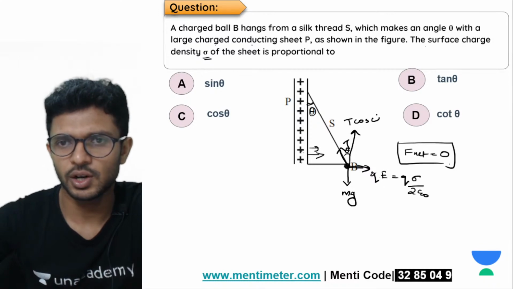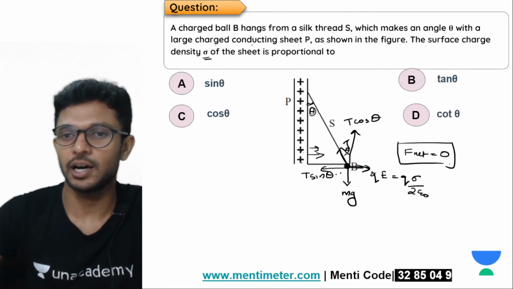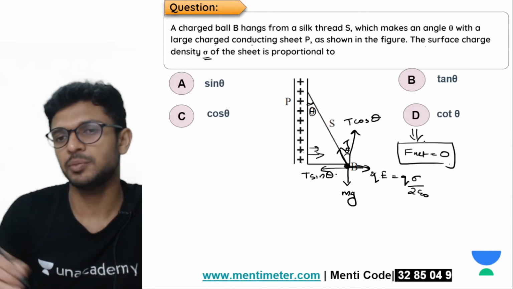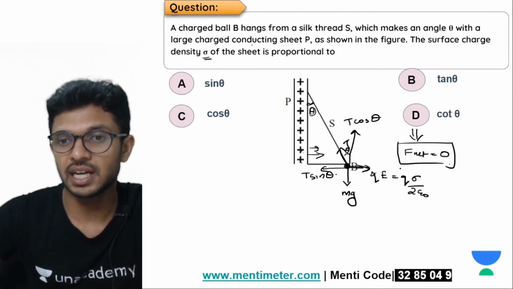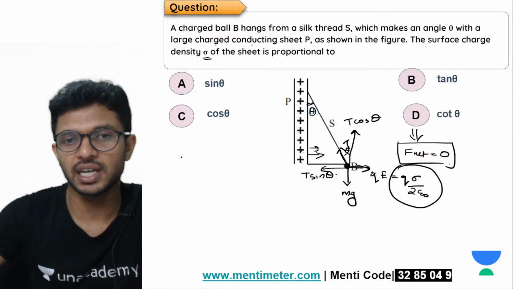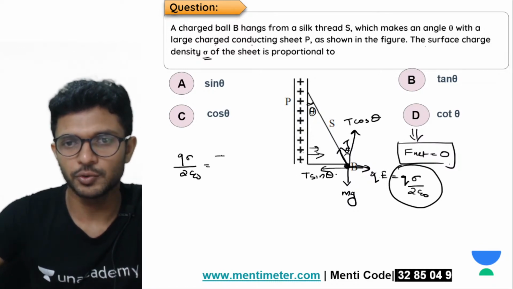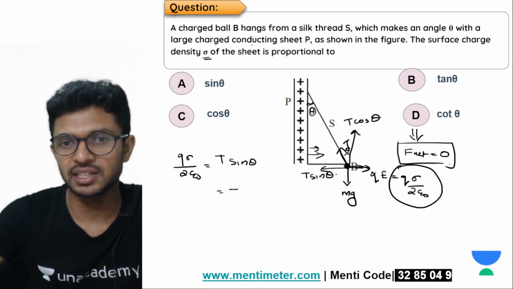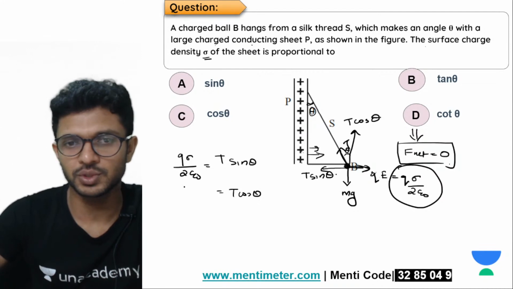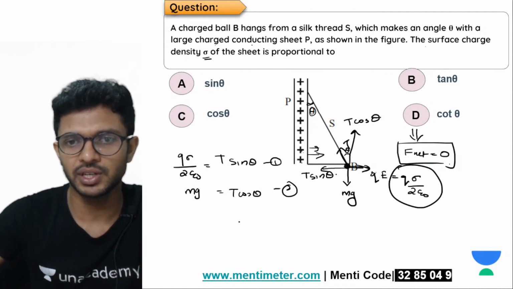So this is T cos theta. And this will be the T sin theta component. Now look at the statement given in this question, that net force is 0. This means the force towards the right, that is q sigma by 2 epsilon 0, is equal to the force towards the left, T sin theta. Force in the upward direction, T cos theta, is equal to force in the downward direction, mg. This is equation 1, this is equation 2.